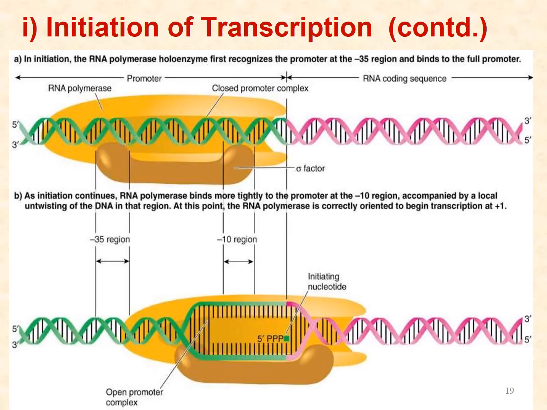So this is initiation. You can see this yellow color, this is RNA polymerase, and this is the sigma factor which attaches, you can see, from upstream to downstream, and in this way, on the coding strand first, as it binds, unwinding takes place. You can see this is unwinding, and then new RNA is synthesized. You can see this sea green colored strand, and in this way new synthesis of messenger RNA takes place.